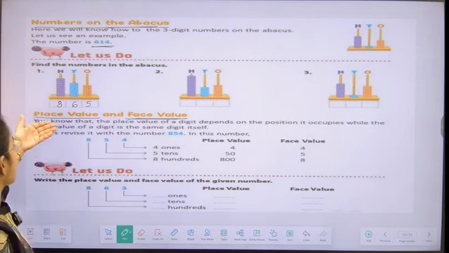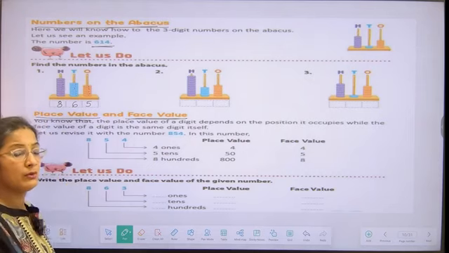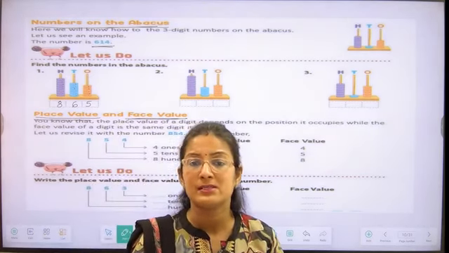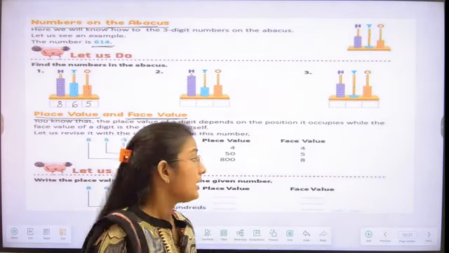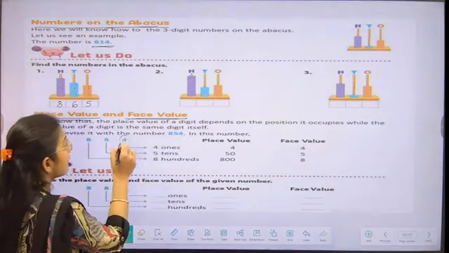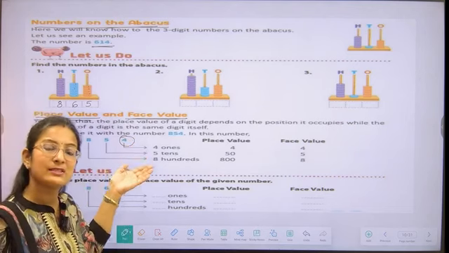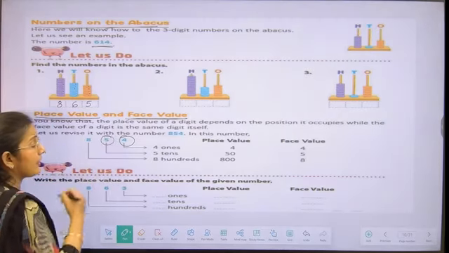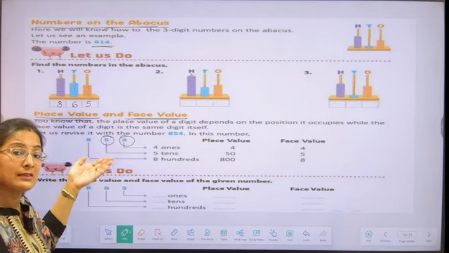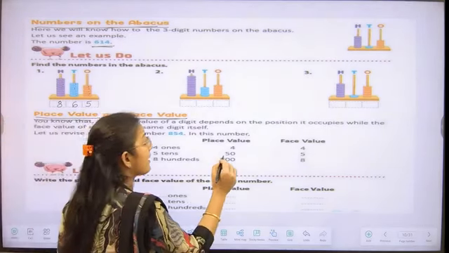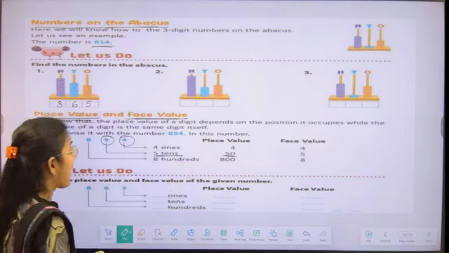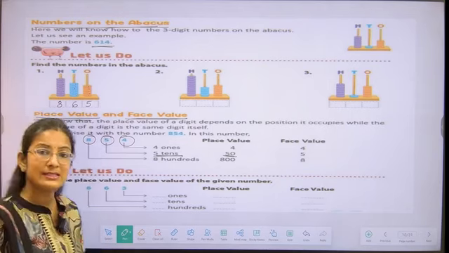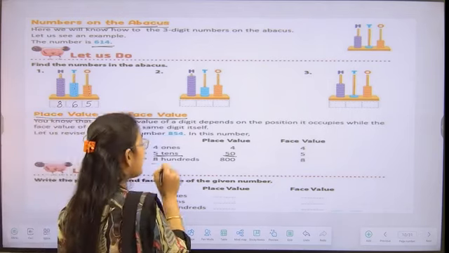Whenever we are asked about the place value, we can say that the position of the number is called its place value. If the number is written at the ones place, we can say that its place value is 4 ones. If the number is written at the tens place, we can say that its place value is 5 tens. And if the number is written at the hundreds place, then its place value is 800.